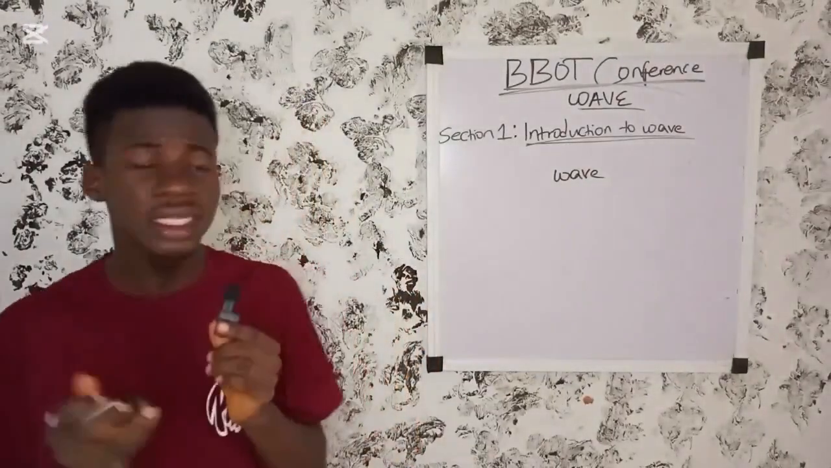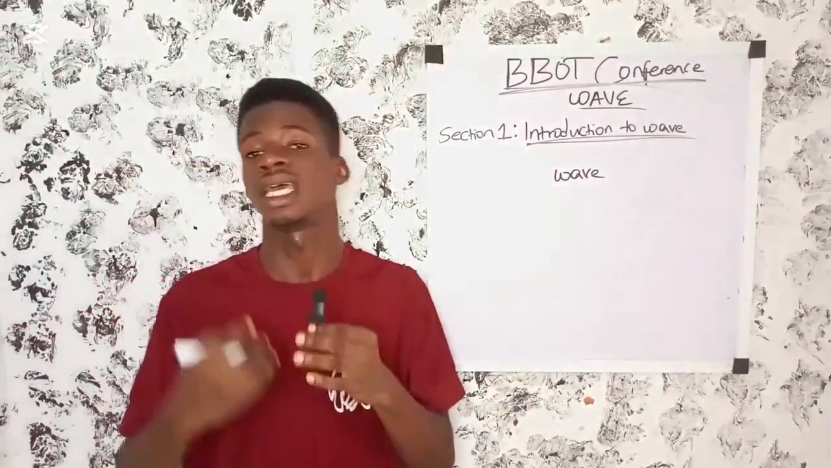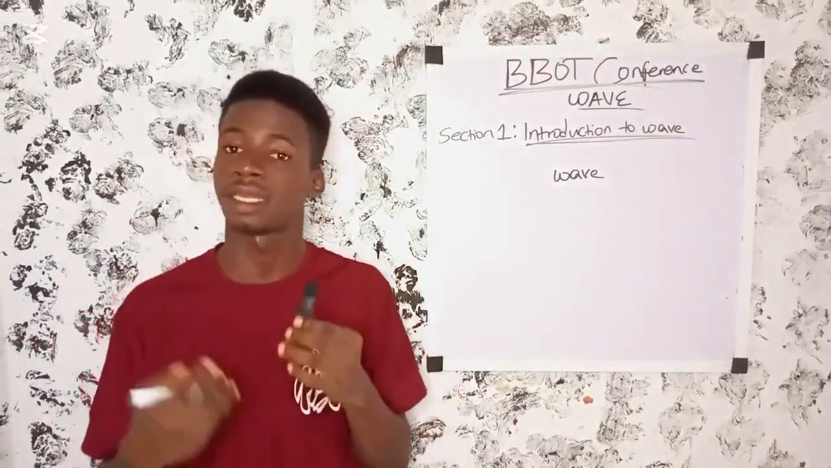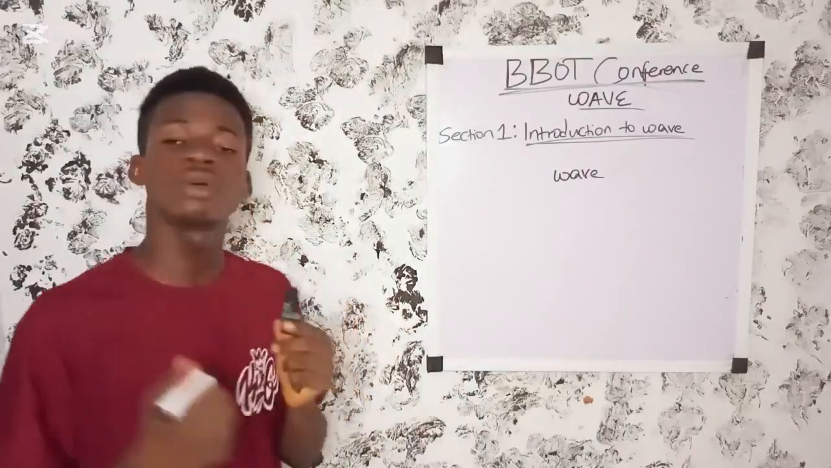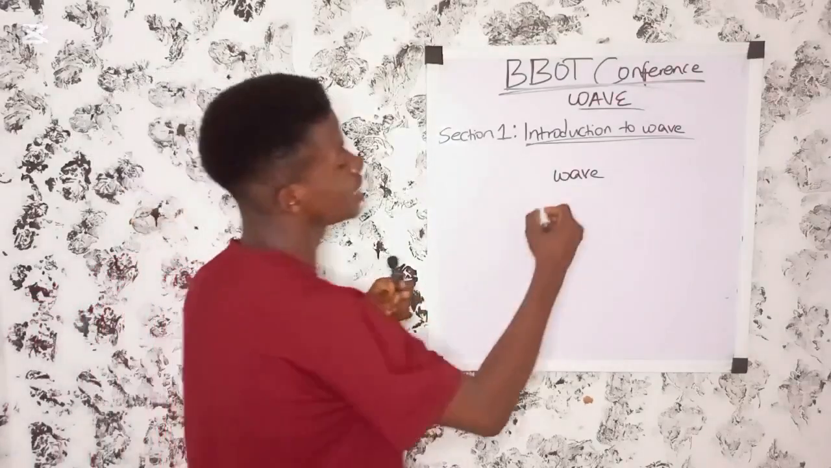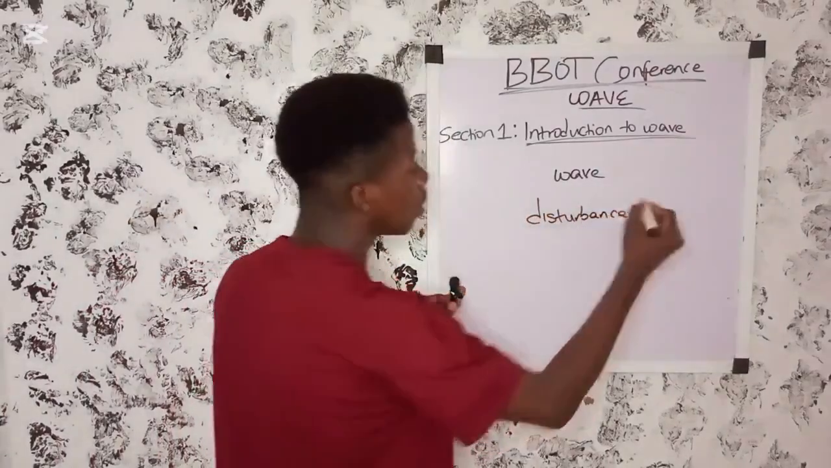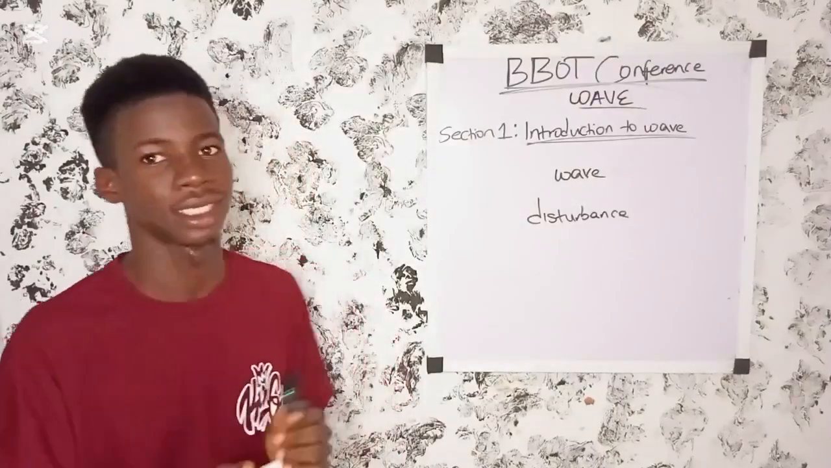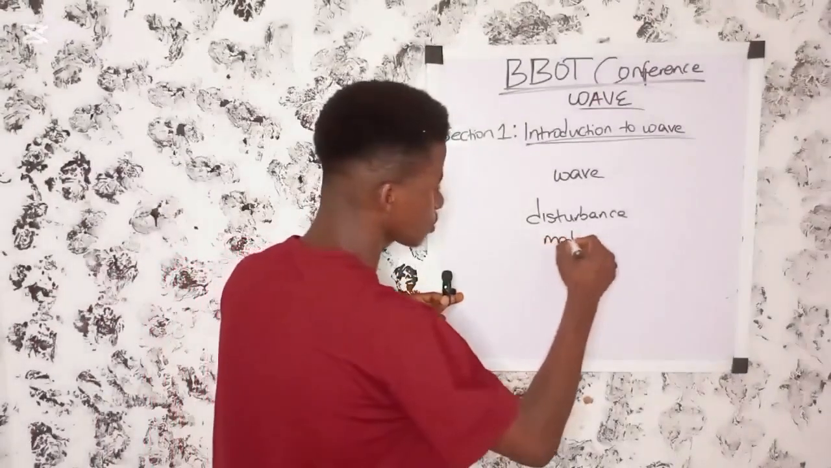Before I start, please make sure you have a book and a pen so that you can use them to jot important points. Now, what is a wave? A wave is a disturbance. A wave is a disturbance that travels through a medium.